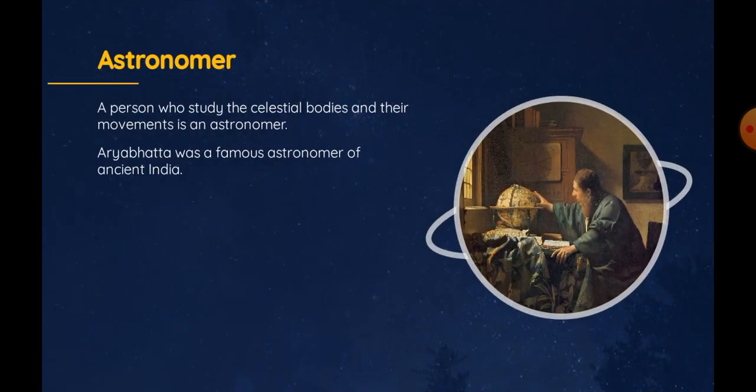Last year in class 5, in environmental studies, you have learned who is an astronomer. So let's revise that again. A person who studies the celestial bodies and their movements is an astronomer. Aryabhatta was a famous astronomer of ancient India.